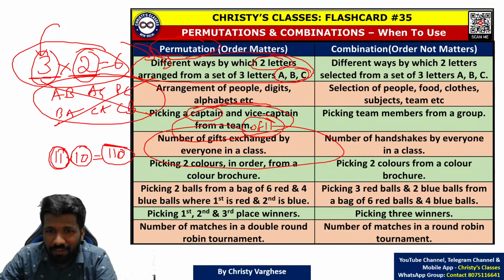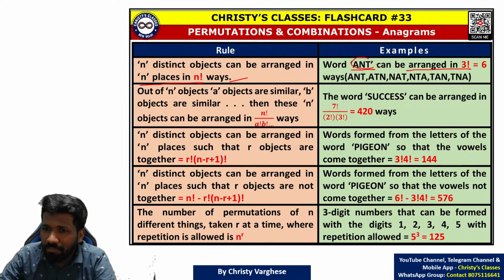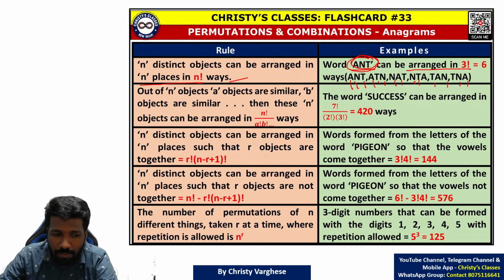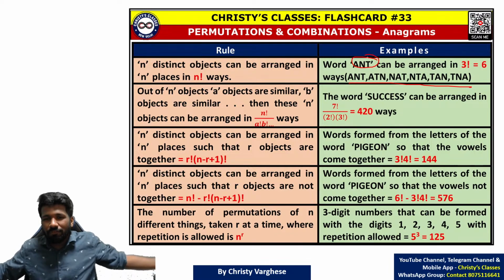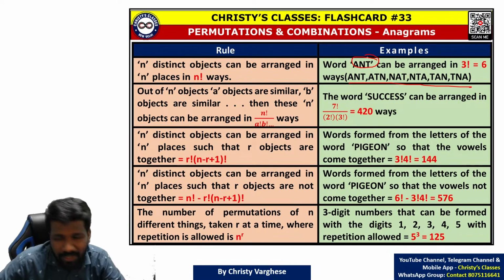Look at this. Different ways 3 letters can be arranged from the 3 letters. Here ANT can be rearranged, meaning the 3 letter word itself you need. If you want to list it out, you can say ANT, ATN, NAT, NTA, TAN, TNA. Or you generalize it, instead of manually counting by listing, because that is very time consuming. For a 3 letter word it was okay, but for 4 letter, 5 letter, 6 letter, 10 letter, how will you do it? Manual counting is impossible in the exam hall.